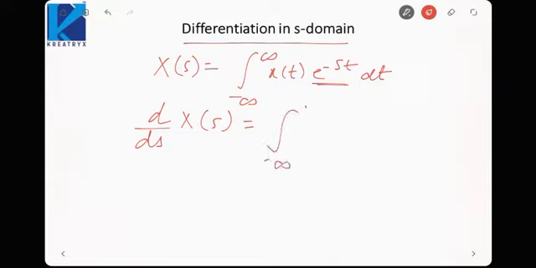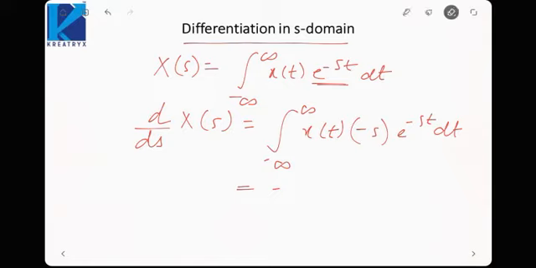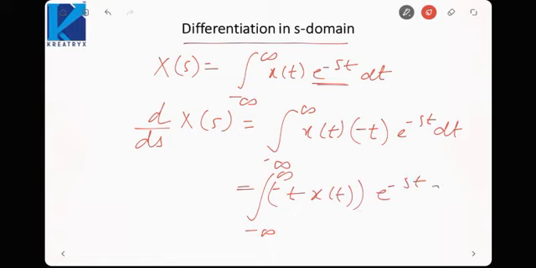So it will be the integral from minus infinity to infinity of x(t) into minus t e raised to power minus st dt, because we are differentiating with respect to s, not t.